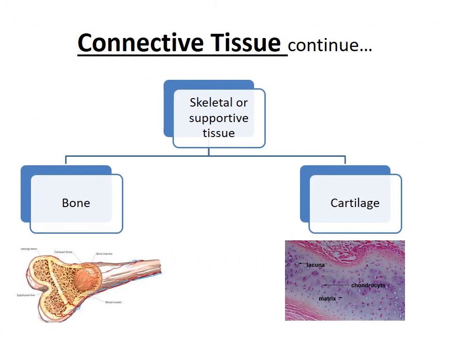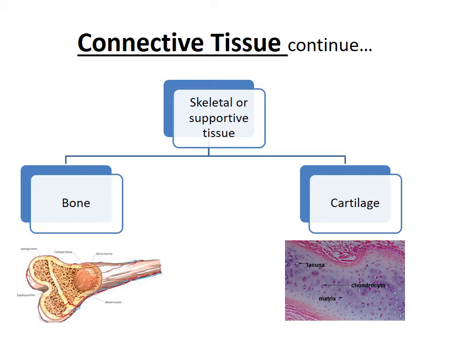Another subgroup of connective tissue is skeletal or supportive tissue. Skeletal tissue is of two types: cartilage and bone. The cartilage is made up of cells known as chondroblasts, and it occurs at the joints of bones, in the nose, ear, trachea and larynx.